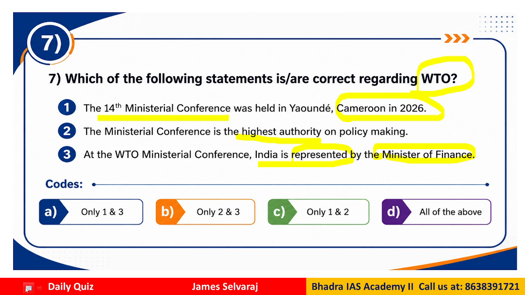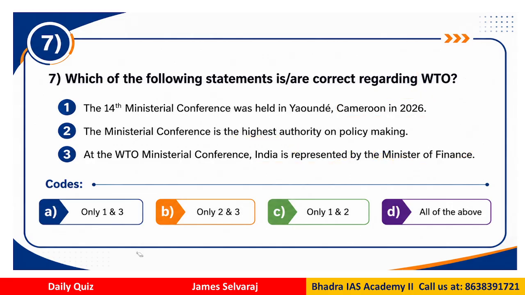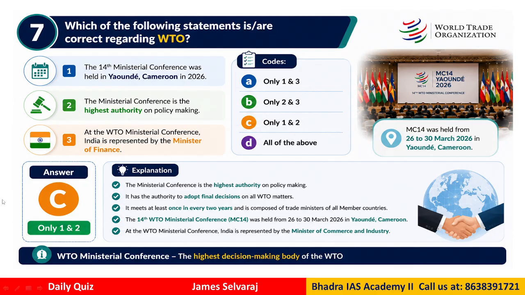So you have option A, only 1 and 3. We have option B, 2 and 3. We have option C, 1 and 2, and option D, all of the above. So what could be the correct answer? If you look at the correct answer about WTO, the correct answer would be C, that means only 1 and 2.